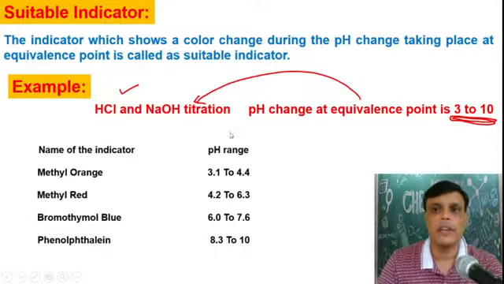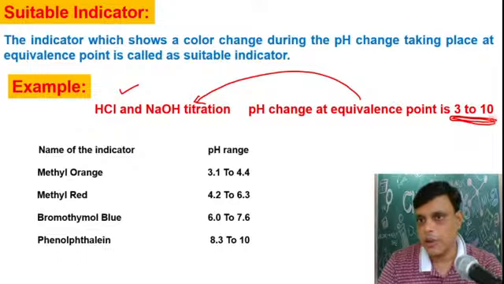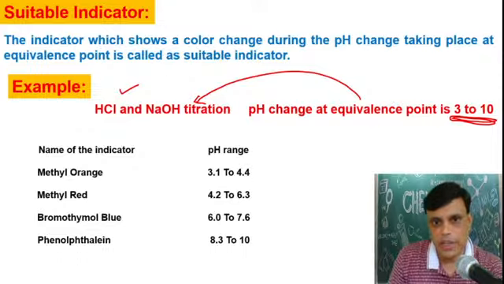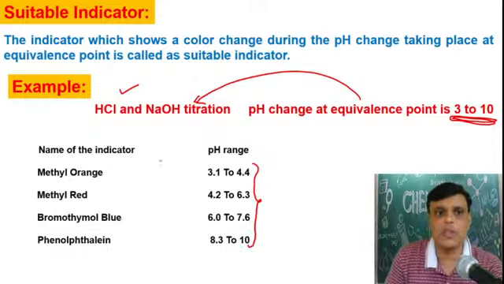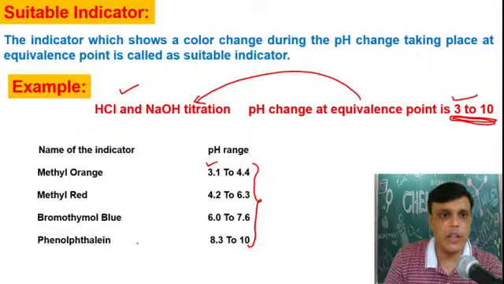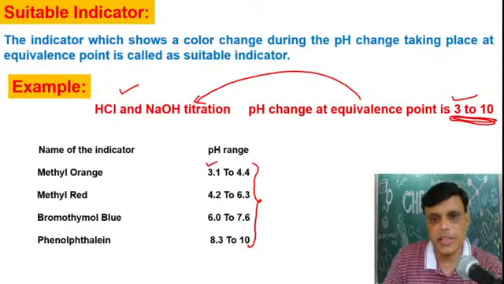And our pH range of the titration is 3 to 10. That means all these indicators are suitable indicators because their color change is in the pH range between 3 to 10. यहाँ से मिथिल ऑरेंज का कितना है, 3 से स्टार्ट होता है और फिनोल्फथालीन का इंडिकेटर का रेंज कहाँ से खत्म होता है, 10 से.